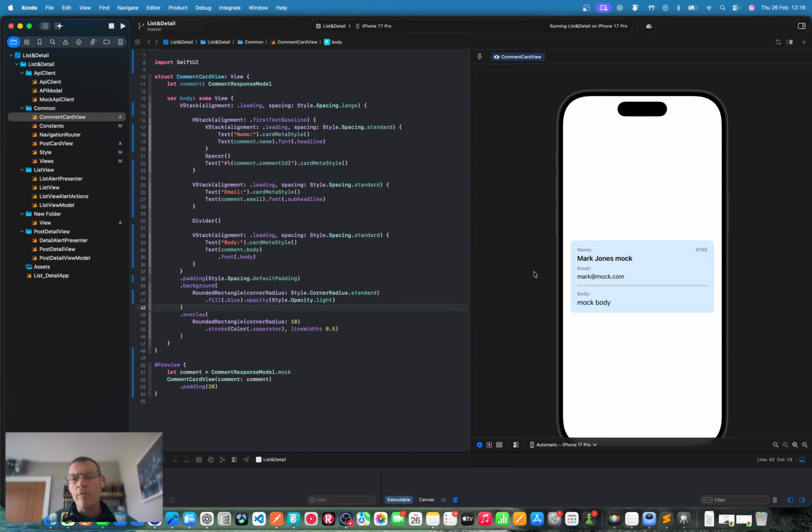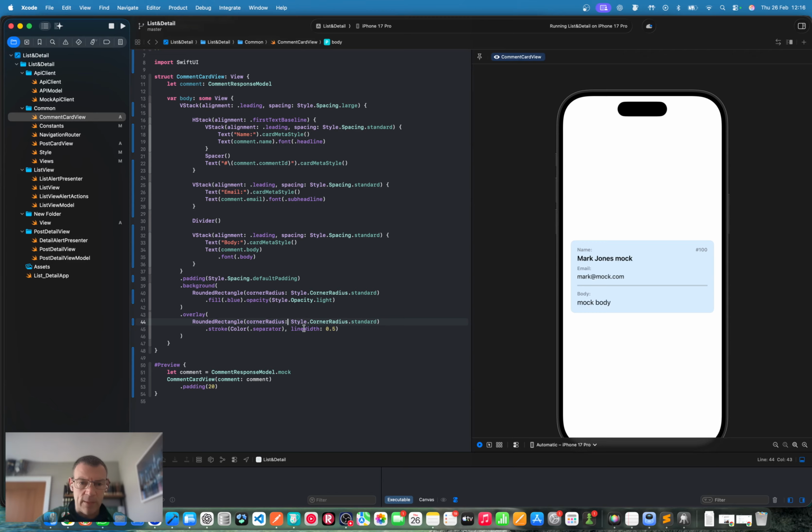And then we've got this overlay, which is causing this little gray line around it. So we're going to keep that. If we remove it, we should see that change. Yeah, and it's just a subtle difference. Not a huge difference, but it's subtle and it's worth keeping. So let's do that. So the corner radius again is standard. I think that's the 10. Let's do that. Boom.